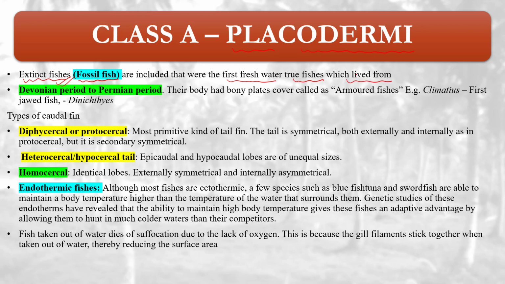So Placodermi includes extinct fishes, or fossil fish, and they are mainly the first freshwater true fishes. The members are extinct now. They are considered to be the first freshwater fish, which lived from the Devonian period to the Permian period. Devonian period is considered to be the golden period of fishes.